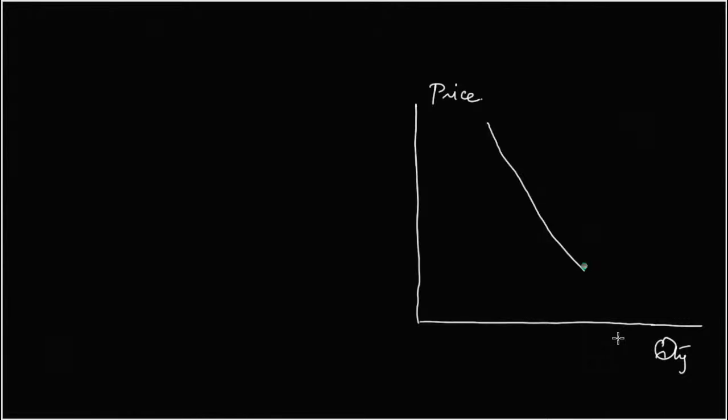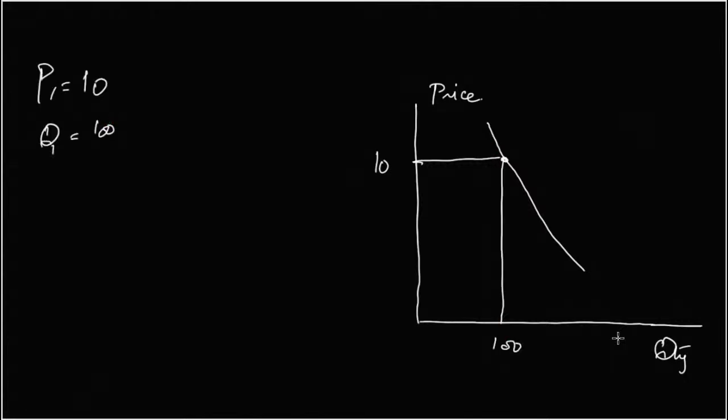For DB, I'll ask you to do it. Look over here. For DA, it gives me 2 points. One at price 10, the quantity demanded is how much? 100. P2 is 6 and Q2 is 120.